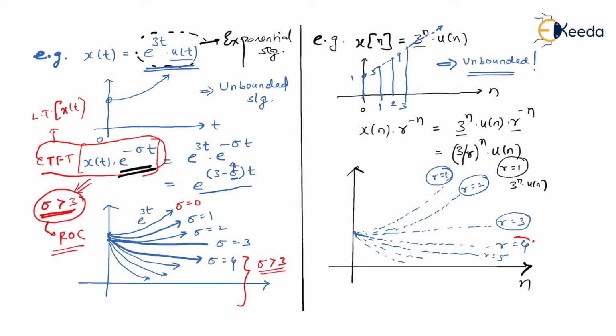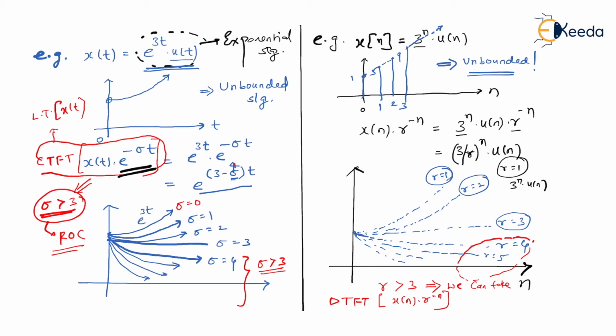So what I can conclude over here is, when r is more than 3, we can take the discrete time Fourier transform of x of n r to the power minus n.